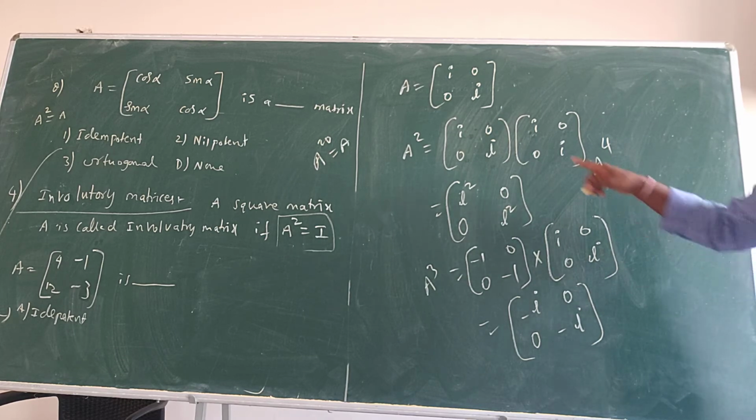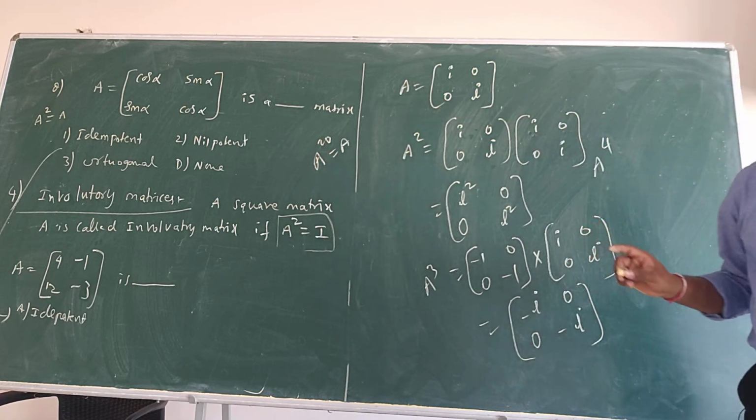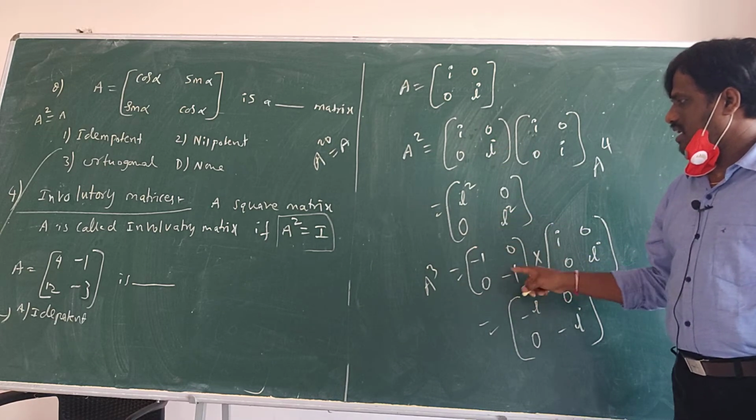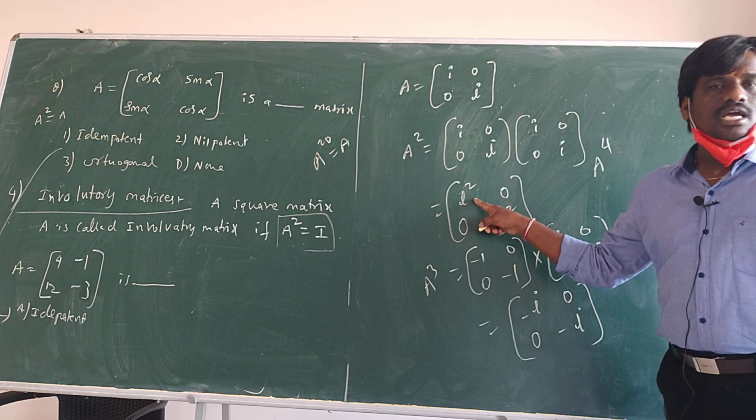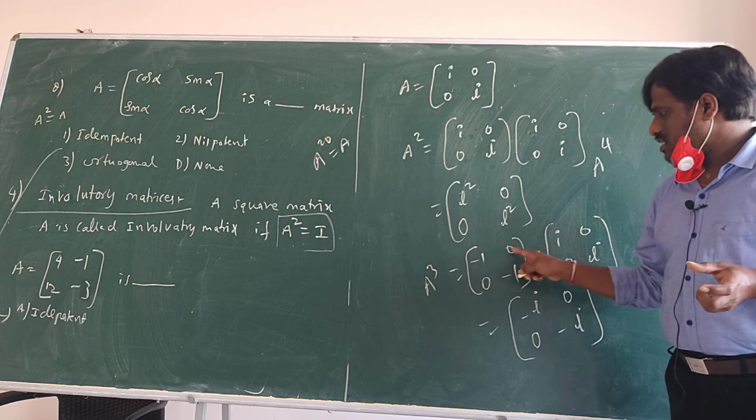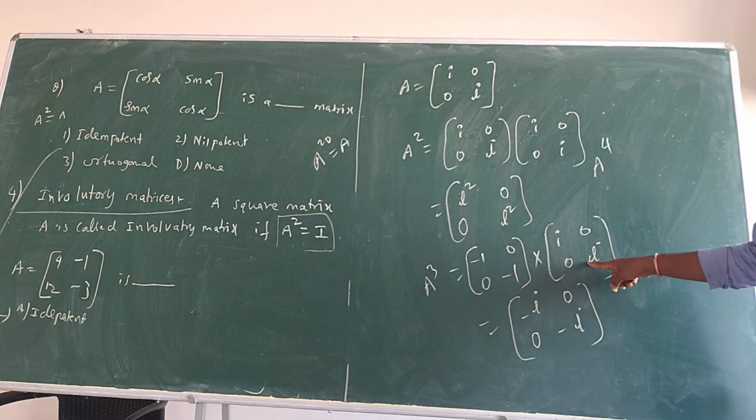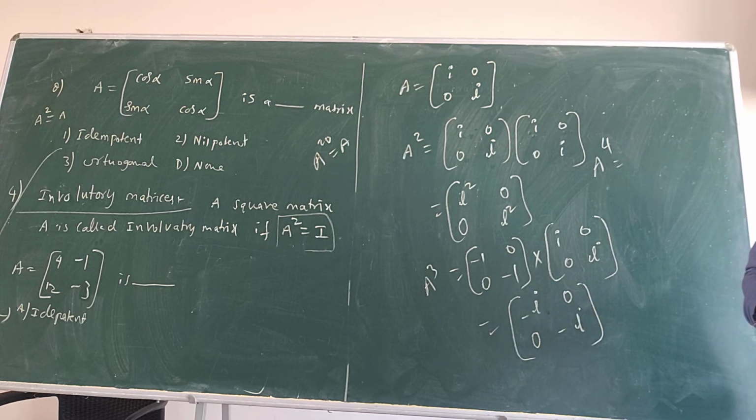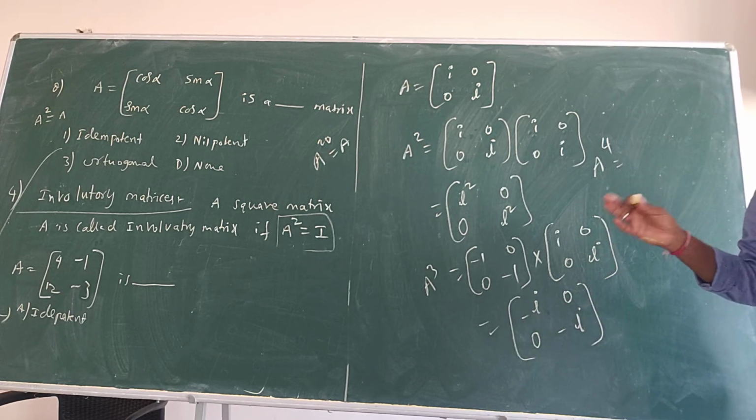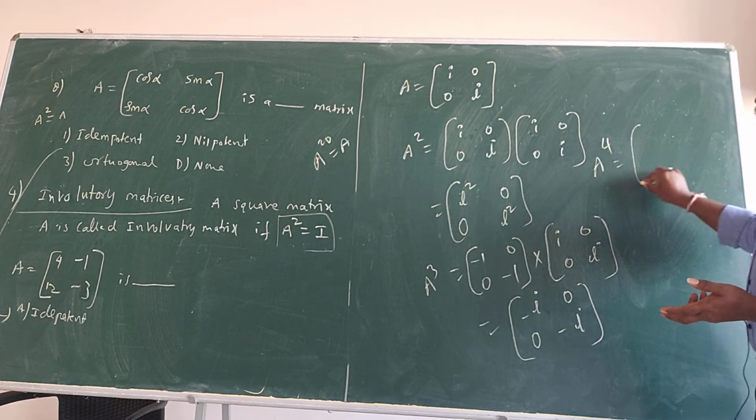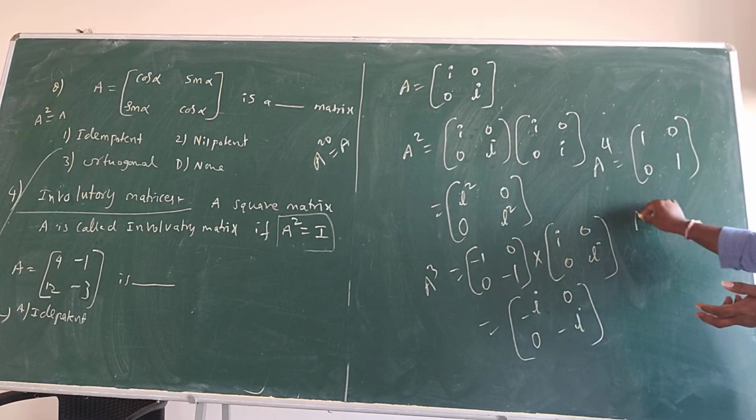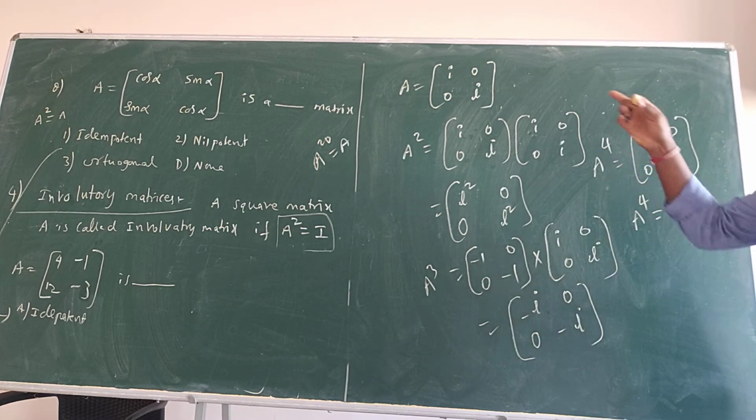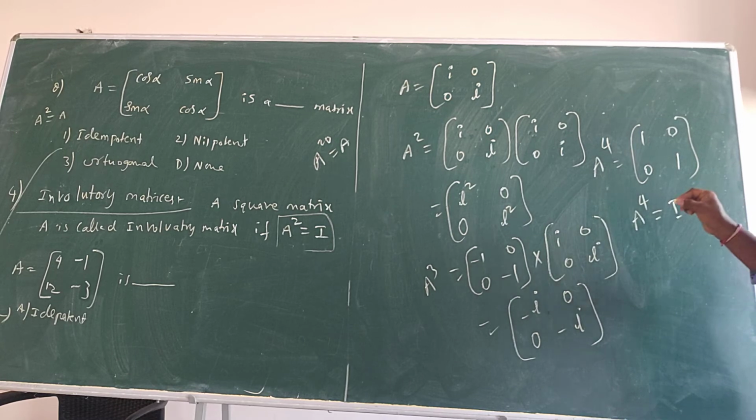So A is equal to iota 0, 0 iota. A square I will get minus 1, 0, 0, minus 1, since iota square is minus 1. I multiply again with A and get minus iota, 0, 0, minus iota. Then A power 4 gives minus iota square, which is minus 1 into minus 1, plus 1. So you are getting 1, 0, 0, 1. It means A power 4 is not A, it's I. But they asked A power 26, how much are you getting?